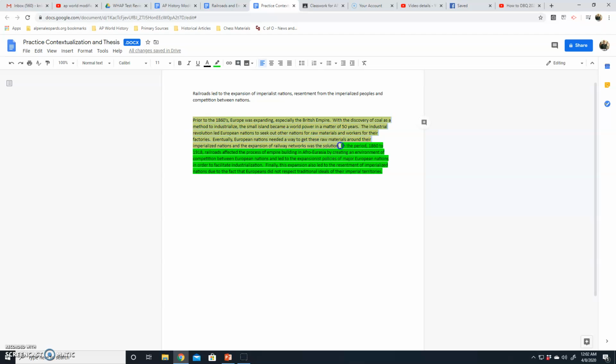Something else, you have your contextualization up here. When you're giving background knowledge, make sure you connect it to the actual prompt. The prompt has to do with railroads and the effect railroads had. So all of this up here, though it's about industrialization and imperialism, if I don't add in that sentence right here about eventually European nations needed a way, if I don't add in that last sentence, it's probably not getting the contextualization point. I have to make the connection to the prompt in my contextualization.